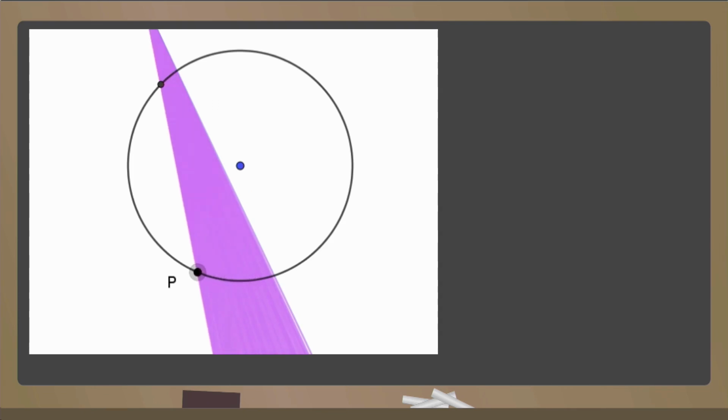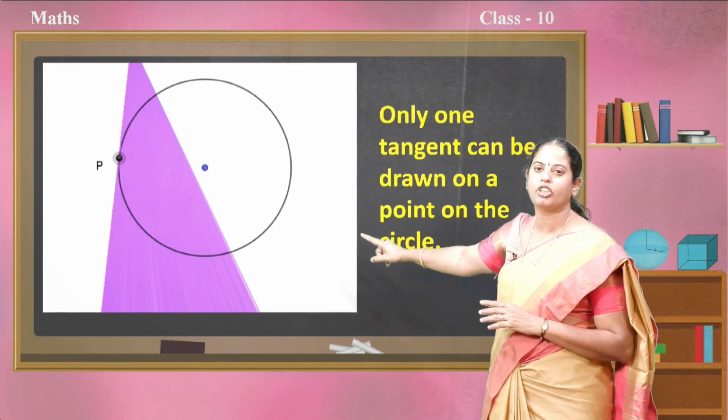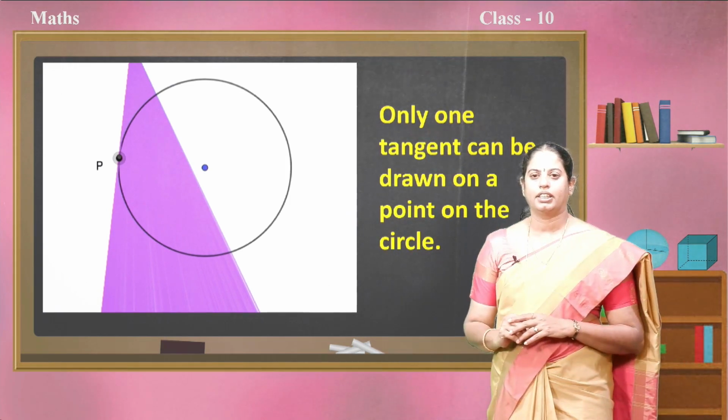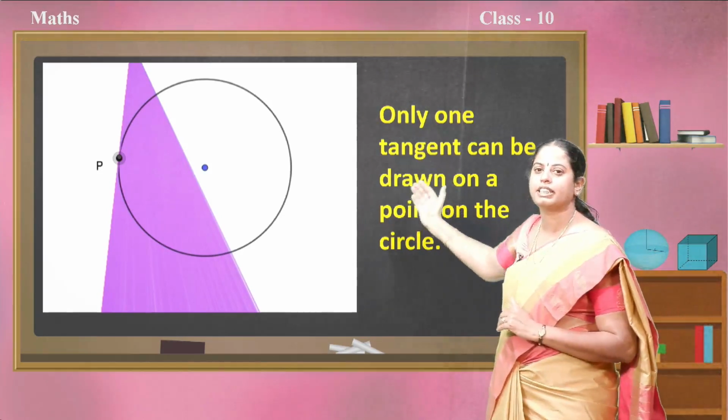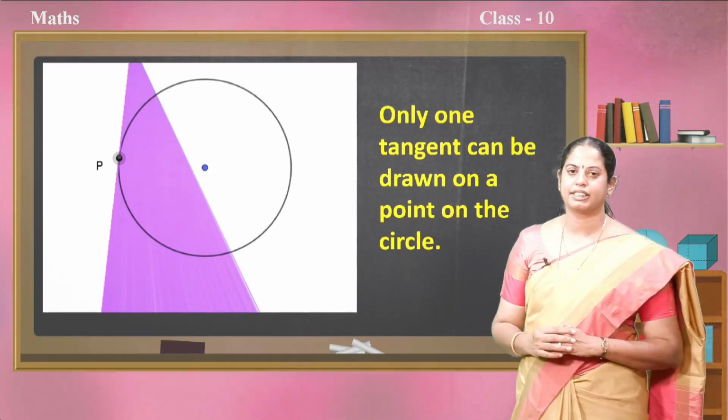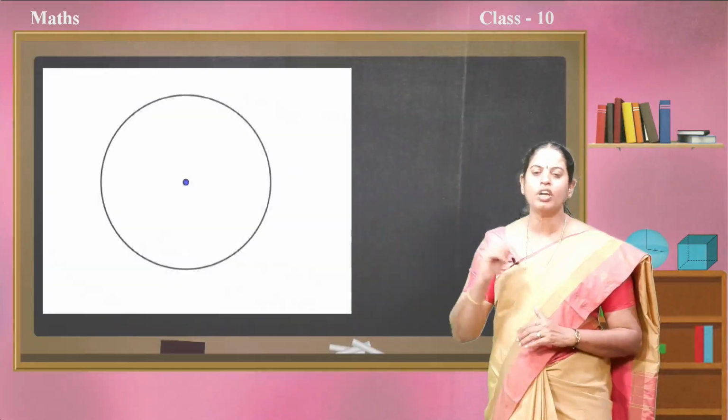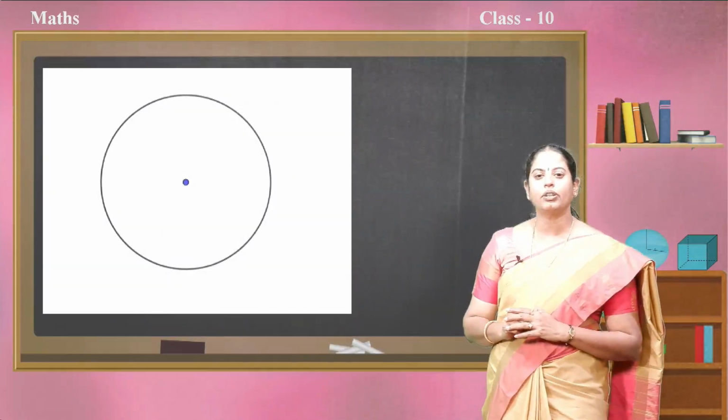Now, observe, if I trace that path, you can see that at point P you can have only one tangent. How many tangents can be drawn at point P? Only one. In general, we can say only one tangent can be drawn at a point on the circle. This is one observation we made related to tangent.